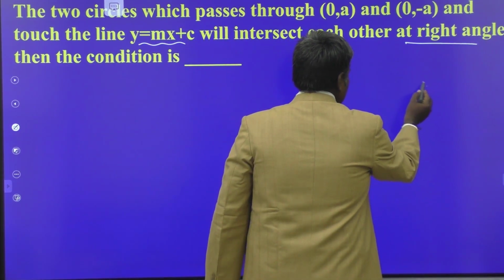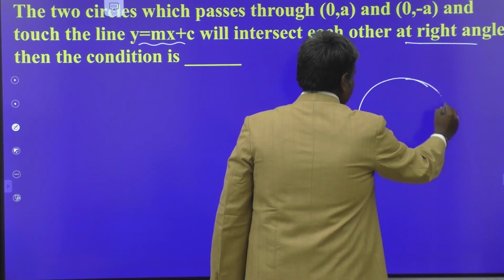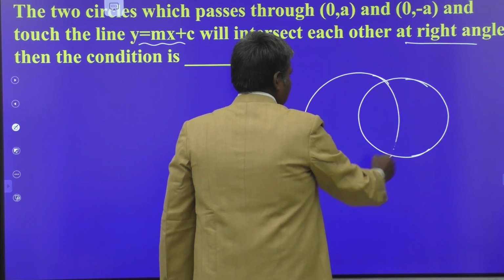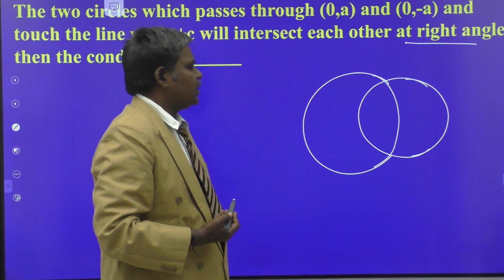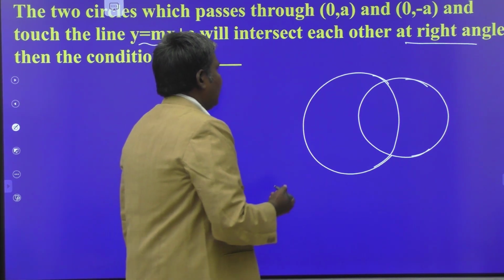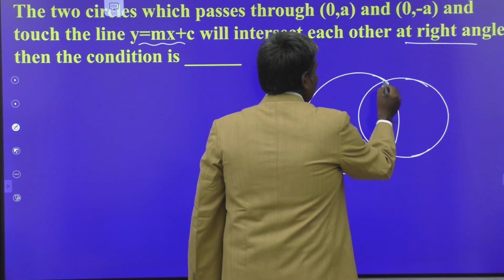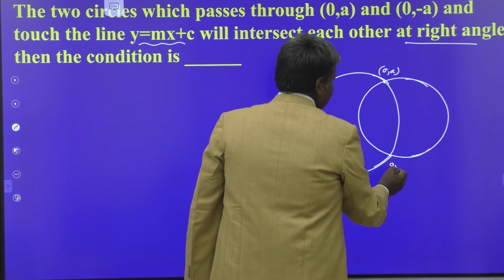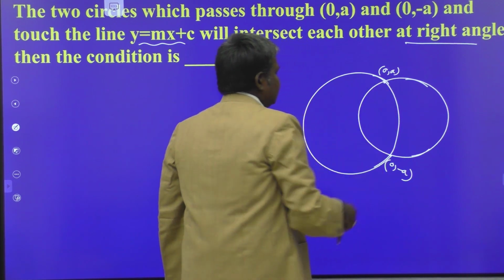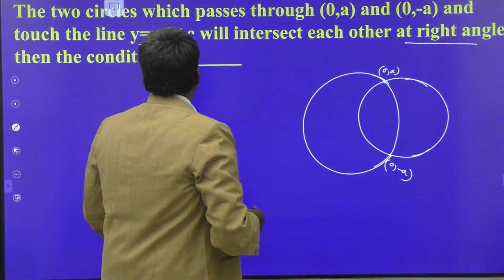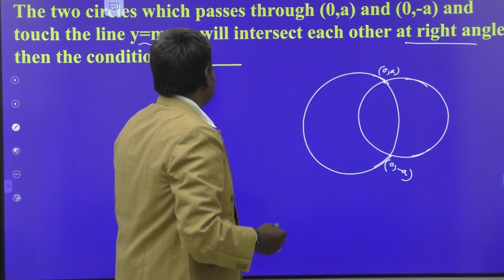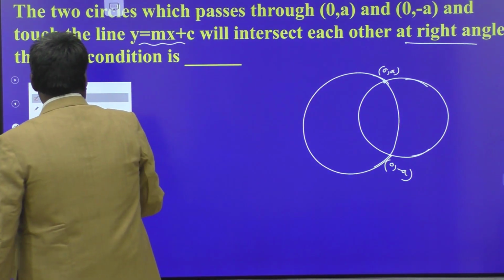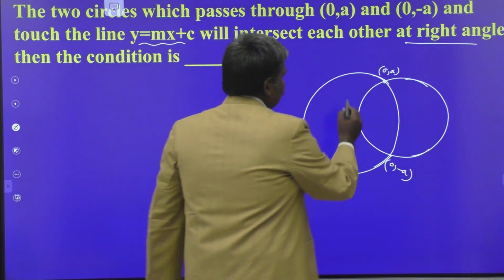Suppose the circles are like this. These are the 2 circles. They are intersecting orthogonally and passing through 2 points, one is 0 comma a and the other one is 0 comma minus a. And y is equal to mx plus c is a common tangent to both circles.